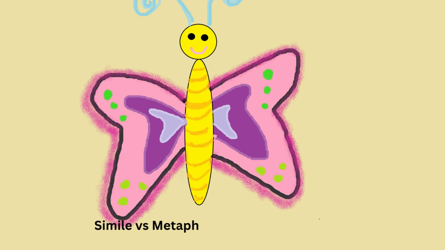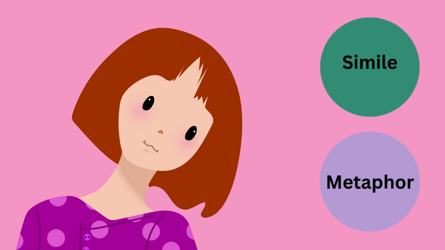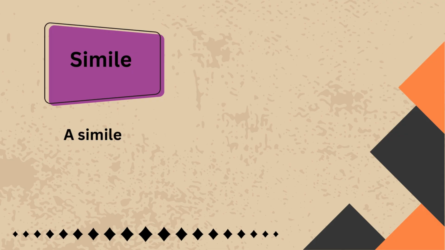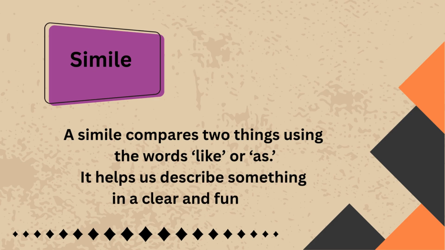Simile or metaphor? Let's learn the difference in the easiest way. Today we're learning two powerful tools used in English: similes and metaphors. A simile compares two things using the words like or as. It helps us describe something in a clear and fun way.